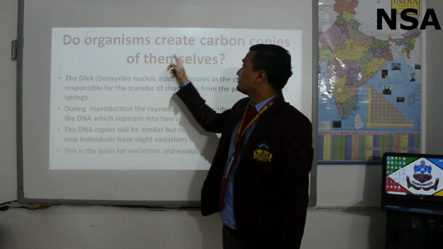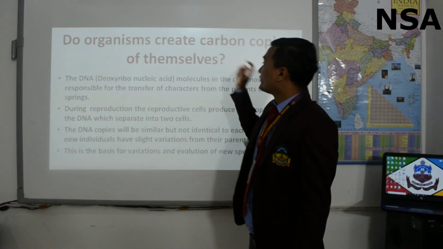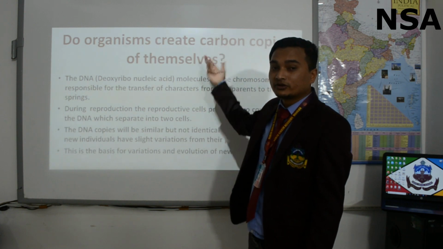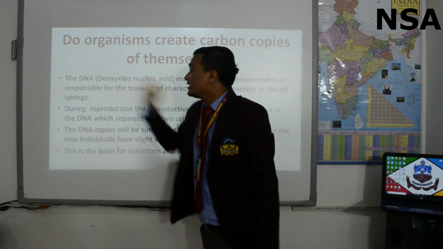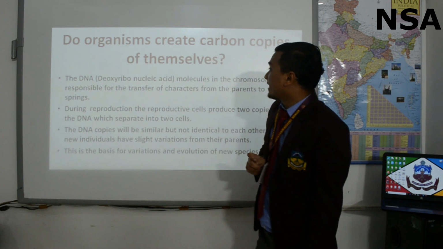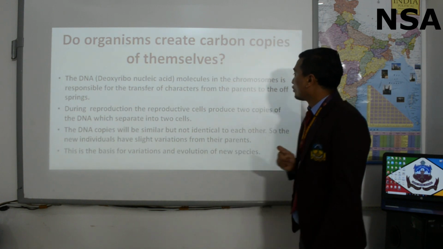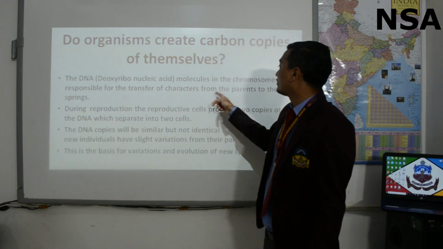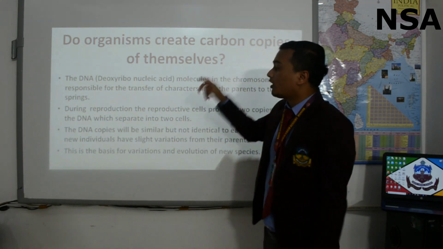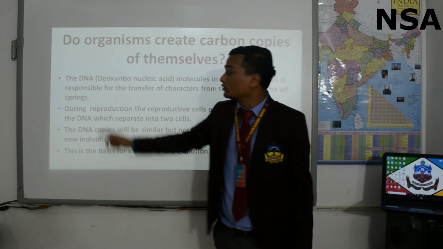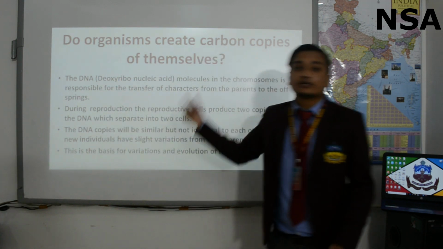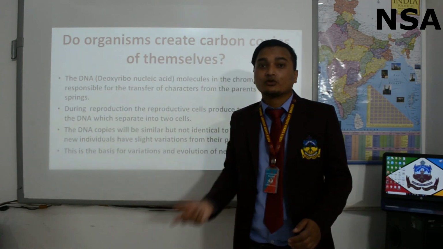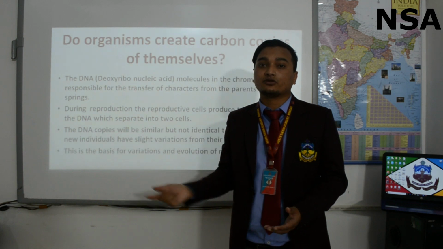Do organisms create carbon copies of themselves? Well, the answer to this question is DNA, deoxyribonucleic acid. The DNA molecules in the chromosomes are responsible for the transfer of characters from the parents to the offspring. Because of this molecule called DNA, the characters, the traits, will be transferred from parents to their offspring.